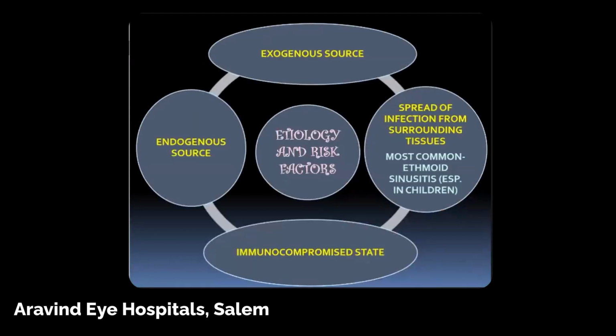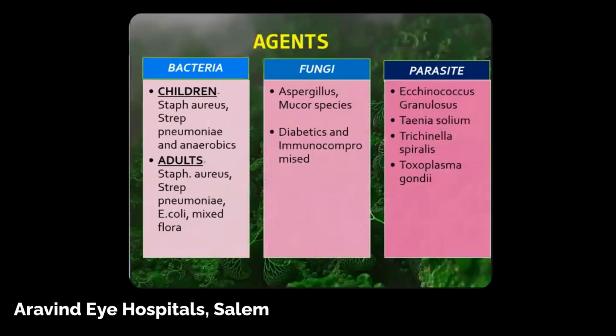So the etiology and risk factors could be either exogenous or endogenous. Most common in children is spread from the ethmoid sinuses. It can also occur as exogenous due to trauma. Endogenous could be because of bloodborne spread, especially in septic endocarditis, or it can occur in immunocompromised patients who are on long-term steroids or other immunosuppressive drugs. So agents in children, most commonly it's Staph aureus or strep and anaerobes.